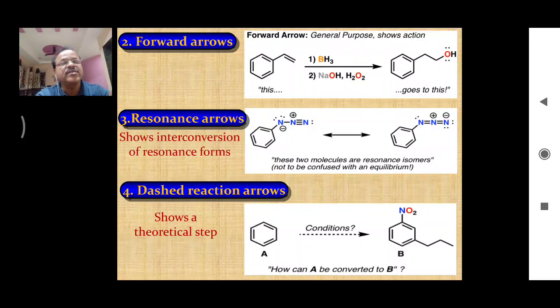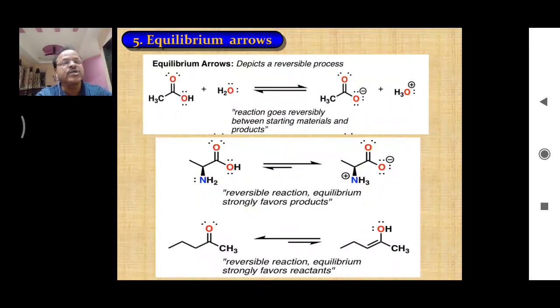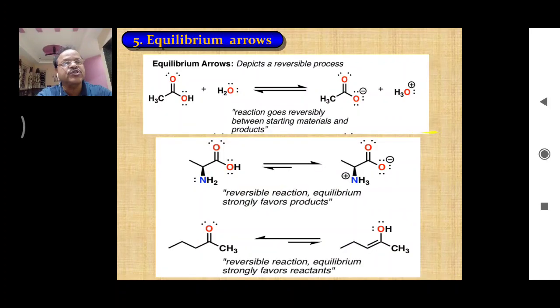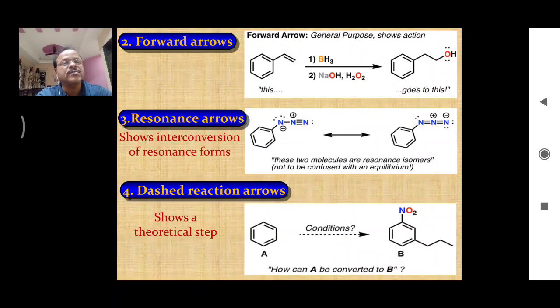Now the third type of arrow is the resonance arrow. This is a resonance arrow. It means these are the two resonating structures for this compound, and they are isomers of each other. Therefore these are represented by this resonance arrow.